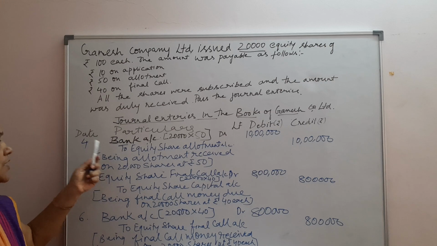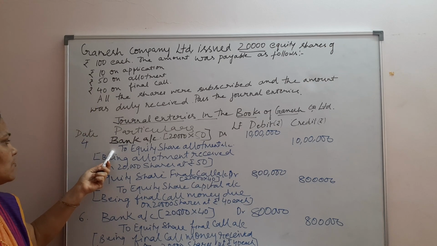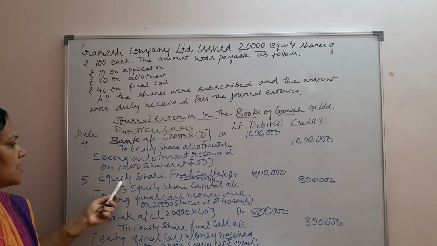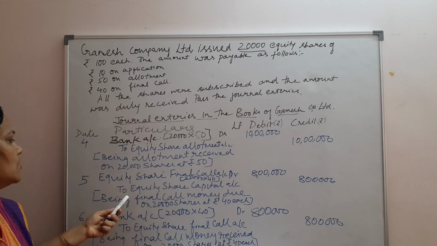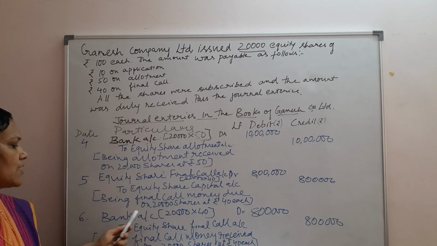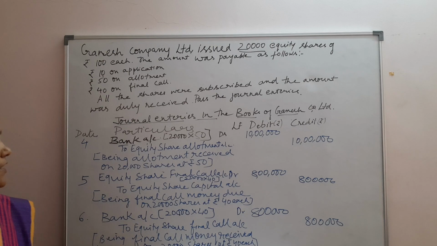First is the entry I have given for the fourth entry. Then equity share final call account to equity share capital account, bank account to equity share final call account. The last three entries I have repeated again so that you can finally be thorough with the various journal entries in the books of accounts.